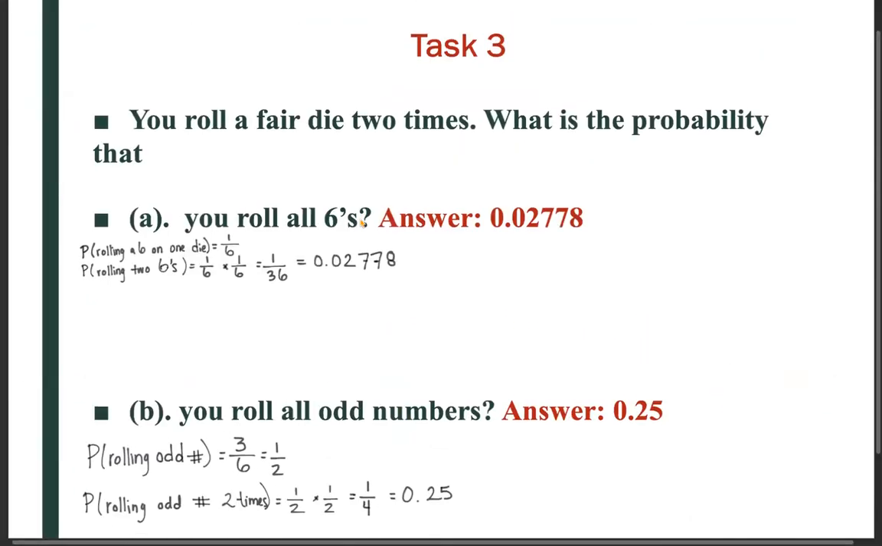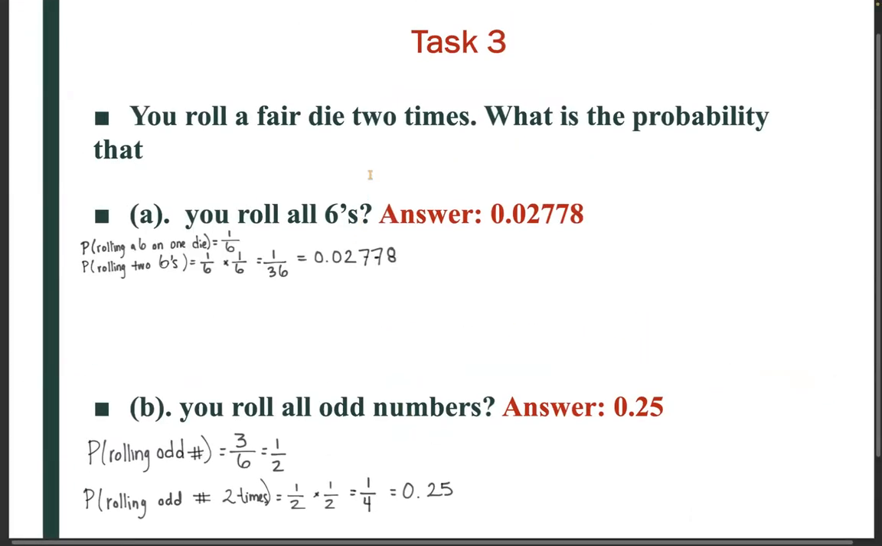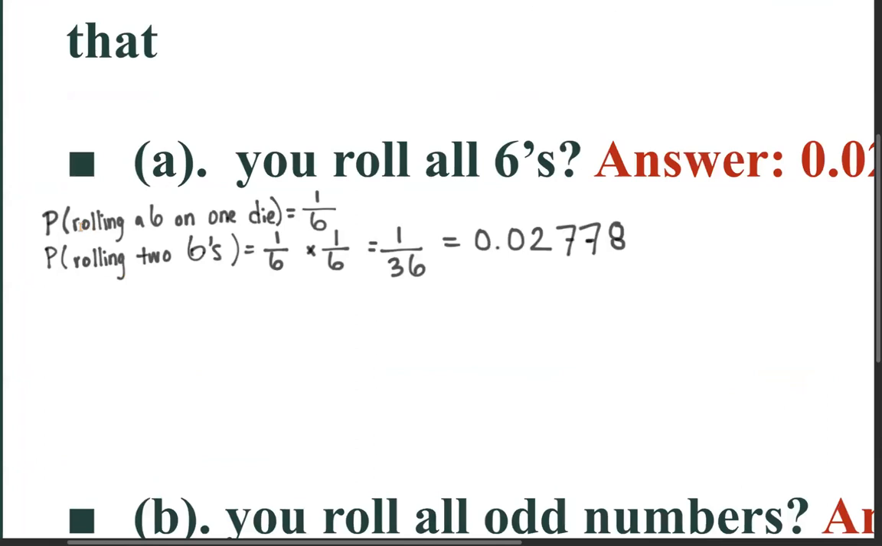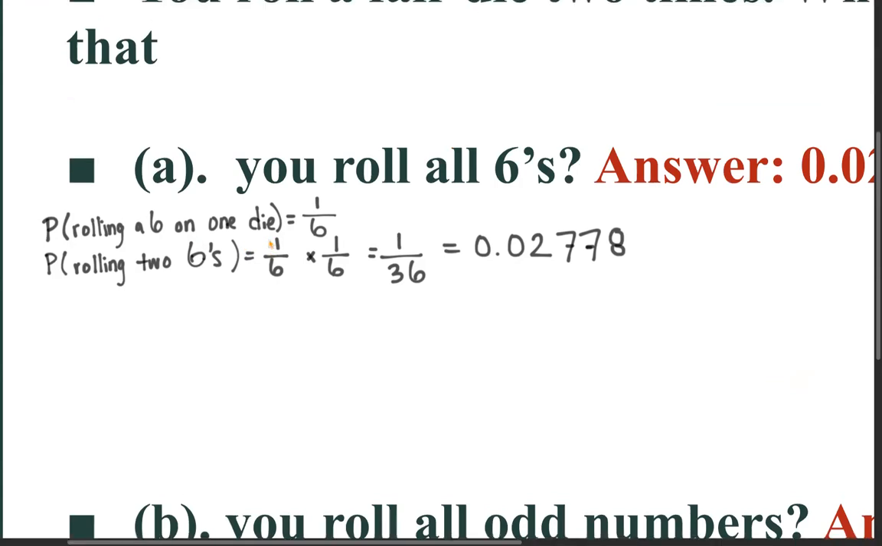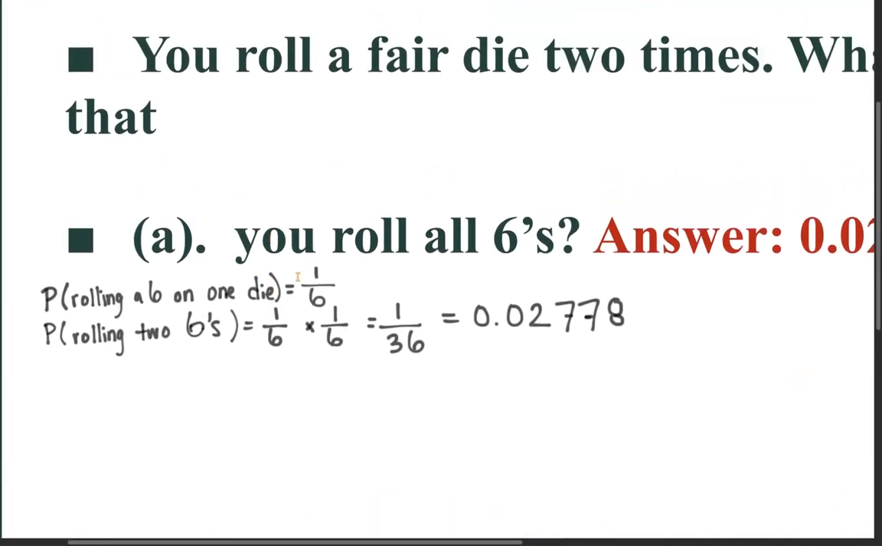All right. Task 3. You roll a fair die 2 times. What is the probability that you roll all 6s? Okay, so first, let's talk about what is the probability of rolling a 6 on 1 die. Since it's a fair die, there's only one side of that die that has a 6 on it, and there's a total of 6 sides because it's a cube, or you can think of it as you can roll a 1 through 6. So the chances of rolling a 6 when you roll 1 die is 1 over 6.